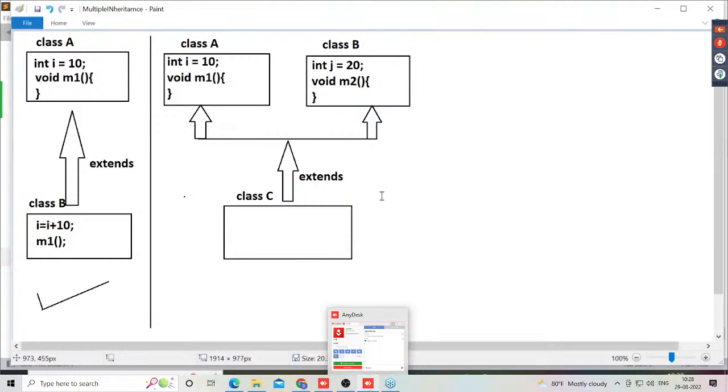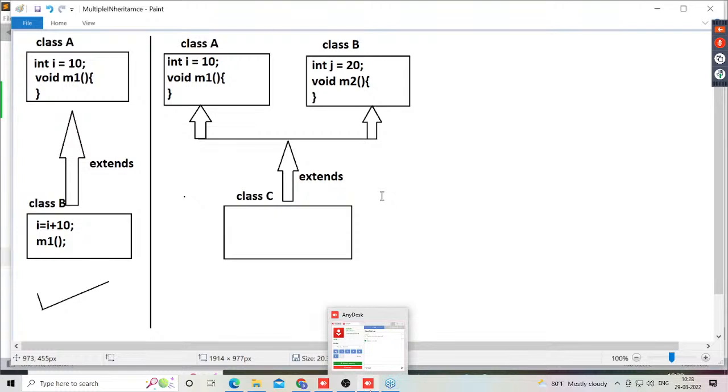Now tell me, in the class B superclass, what did I declare there? One variable, j, and one method, m2, I declared. Now tell me here, for class A and class B, what is the subclass? Class C. Class C is acting as a child class to A and B.